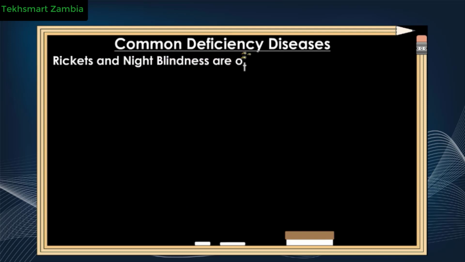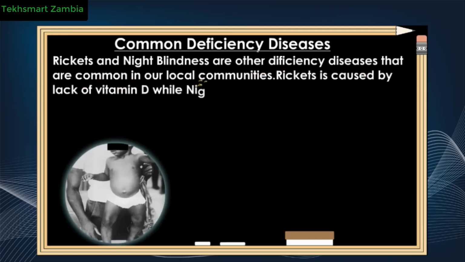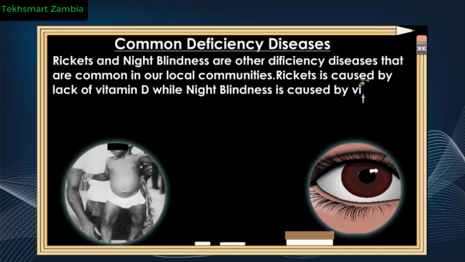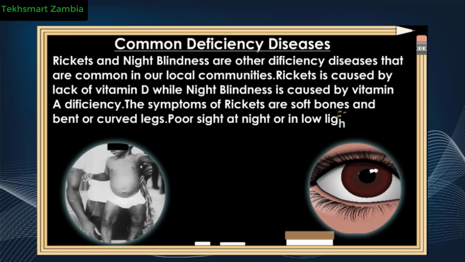Rickets and night blindness are other deficiency diseases that are common in our local communities. Rickets is caused by lack of vitamin D, while night blindness is caused by vitamin A deficiency. The symptoms of rickets are soft bones and bent or curved legs. Poor sight at night or in low light are some symptoms of night blindness.